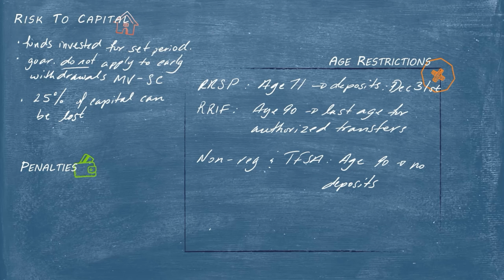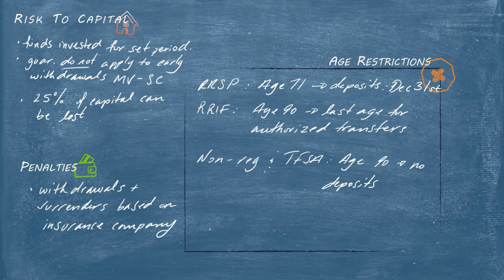There can also be penalties associated with withdrawals and surrenders. It really does depend on the insurance company, so it's important to look back at that contract that your client has signed if they do decide that they need to withdraw or surrender money before the length of the term.